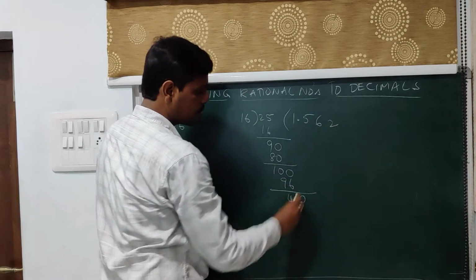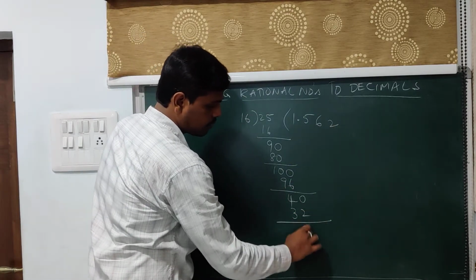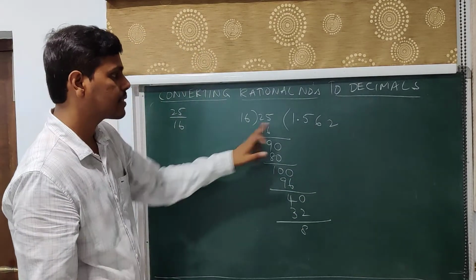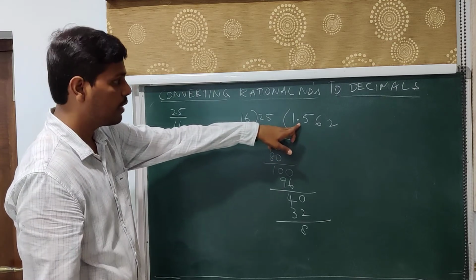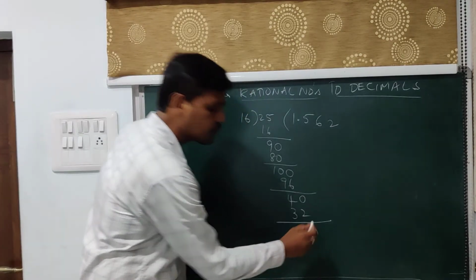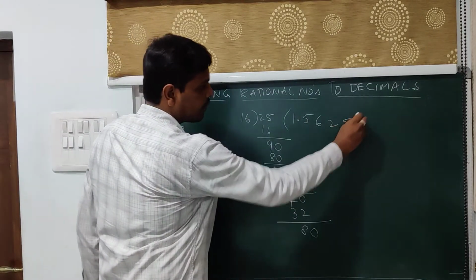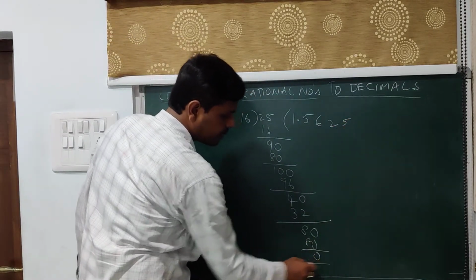Next, 16 twos are 32. The leftover is 8. Again 8 is less than 16, so we have a decimal point, and you can take 0 here. Next, 16 fives are 80. 80 minus 80 is 0.